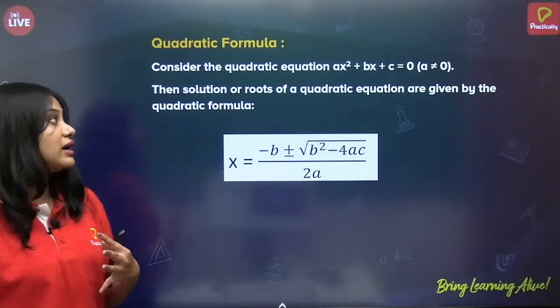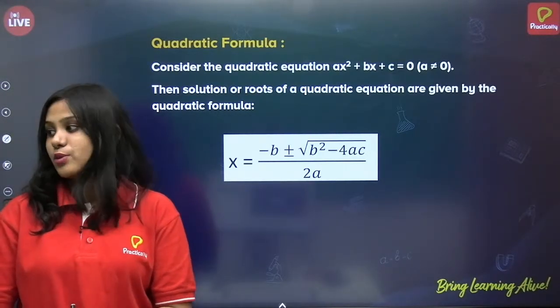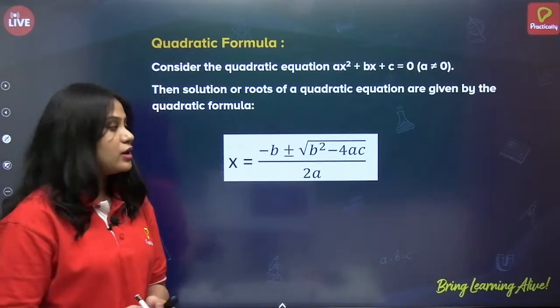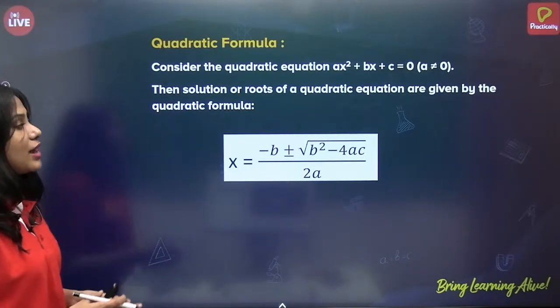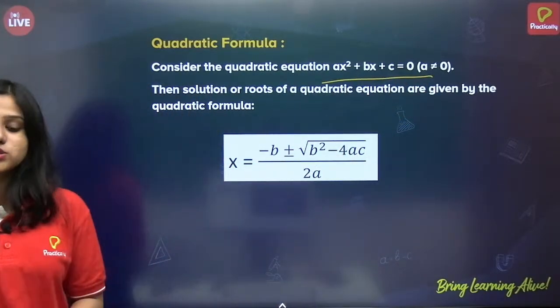Let us understand how we find the solution of a quadratic equation by using the quadratic formula. Consider the quadratic equation ax square plus bx plus c is equal to 0.